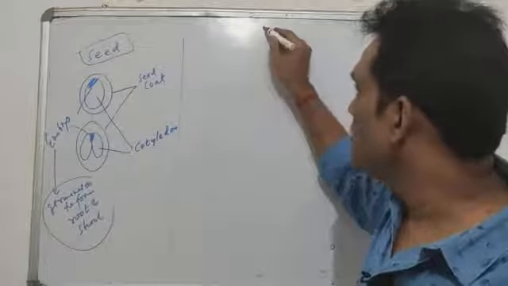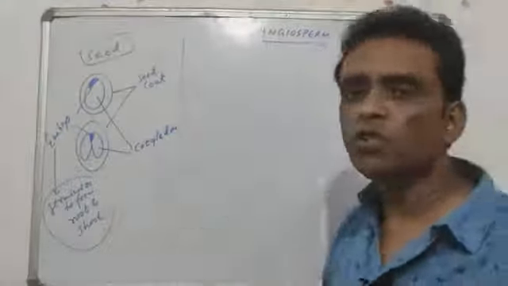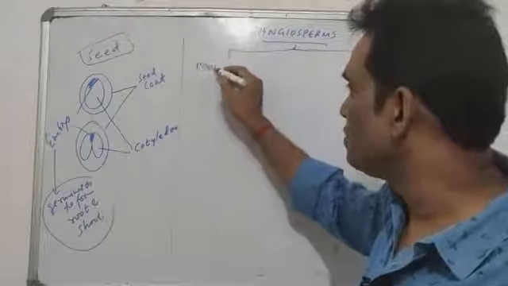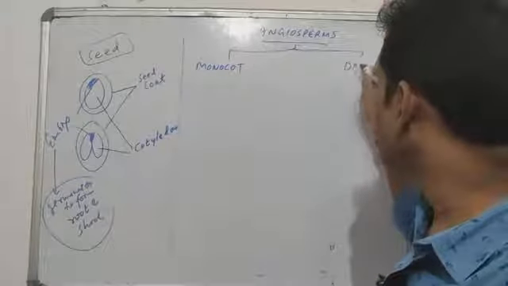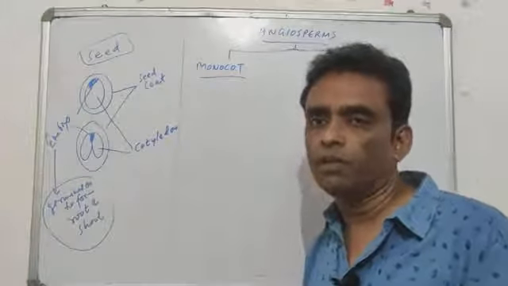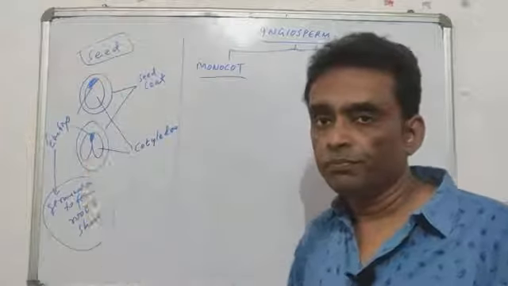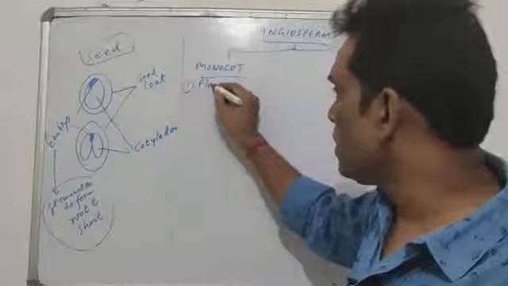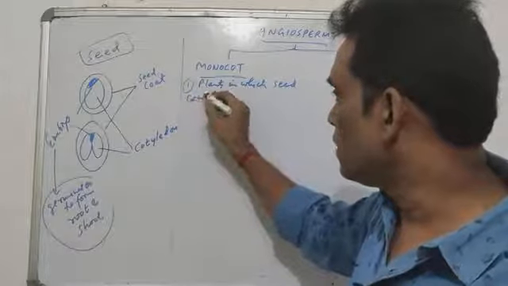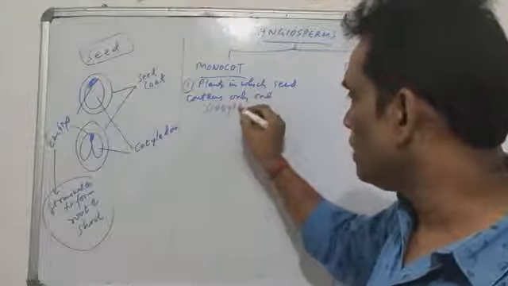What I want to tell you is that in the classification we just discussed, these angiosperms are of two types, and now you will understand this very easily. They are called monocot and dicot. The plants are called monocot plants or dicot plants. Mono means one, di means two. So these are those plants in which the seed contains only one cotyledon.